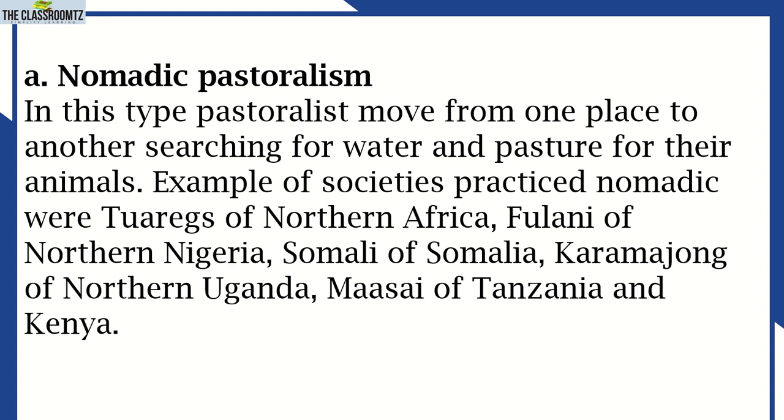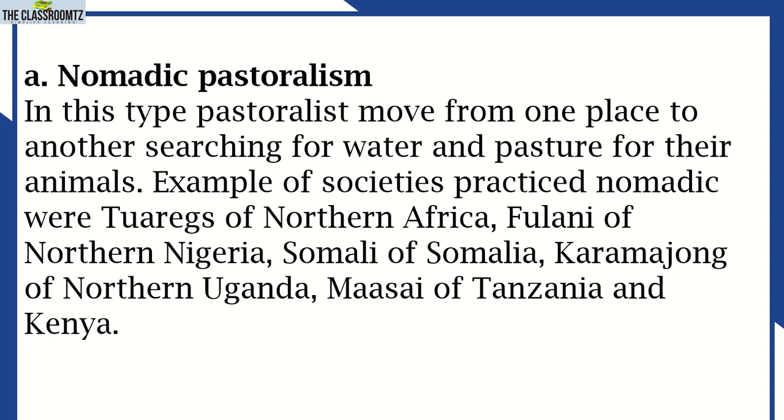Examples of societies that practiced nomadic pastoralism were the Tuaregs of northern Africa, Fulani of northern Nigeria, Somalis of Somalia, Karamojong of northern Uganda, and Maasai of Tanzania and Kenya. These societies are very important to remember as examples of nomadic pastoralists. All these societies we mentioned, they are not settling at one place. They are moving from one place to another looking for pasture and water for their animals.